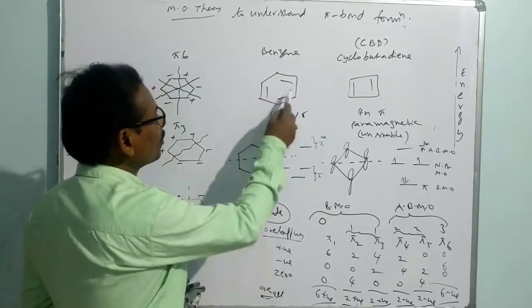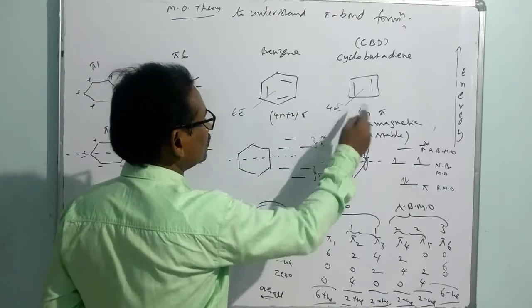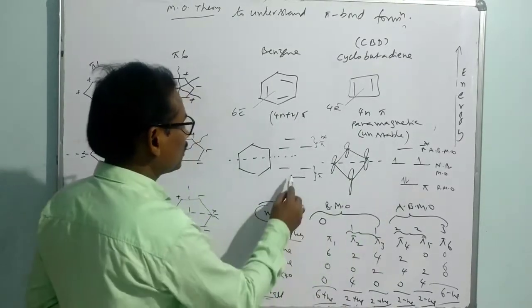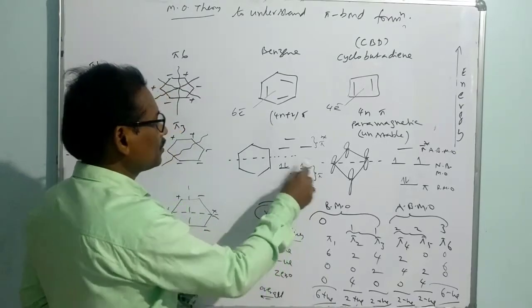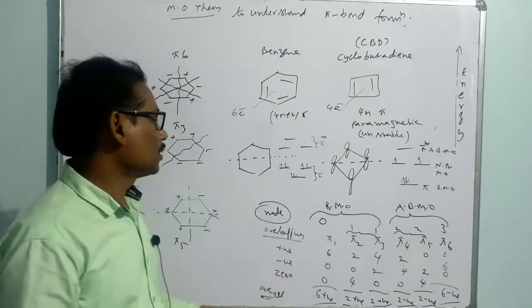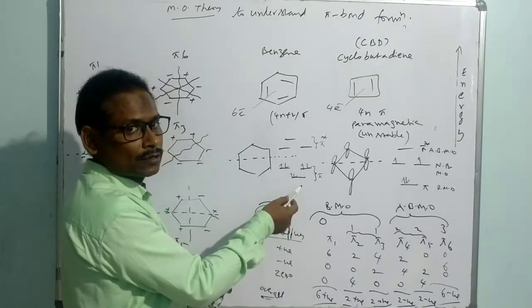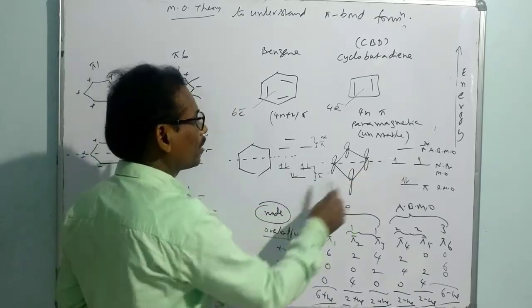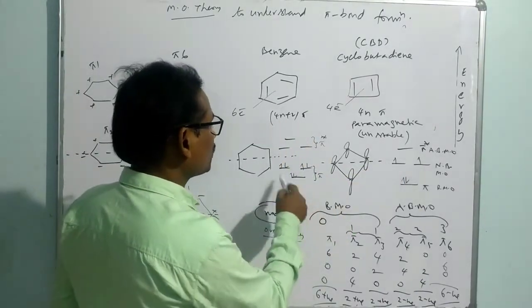Now how many electrons are in conjugation? This is a conjugation of 6 electrons, this is a conjugation of 4 electrons. The 4 electrons feel like this, and here the 6 electrons feel like this. So in this case there is no question of a half-filled orbital. It is a stable situation because all electrons enter into the lower energy set of orbitals. No electron is present in non-bonding or in anti-bonding. That makes this a stable one.